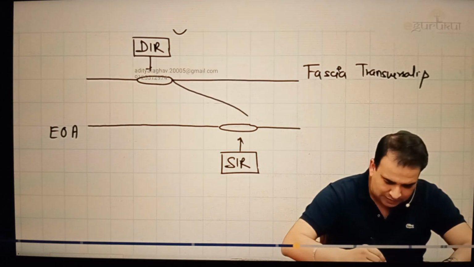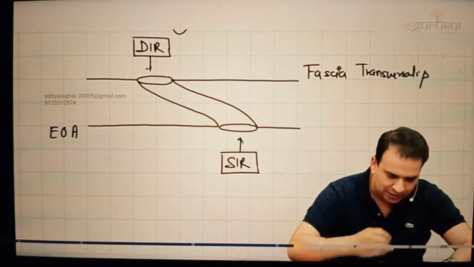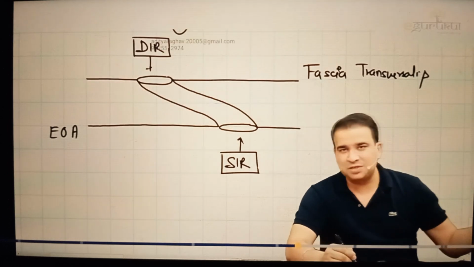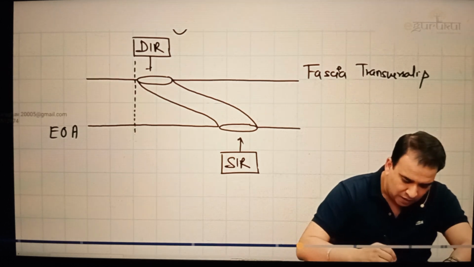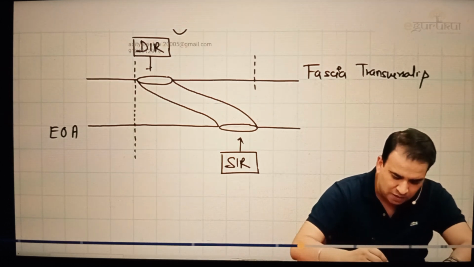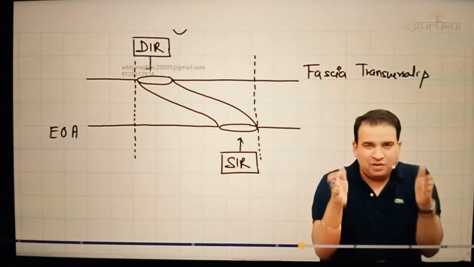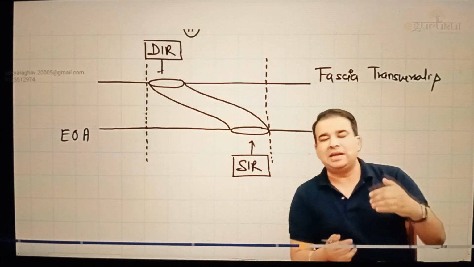Now what you see, that this canal extending between the deep and the superficial inguinal ring is what you call the inguinal canal. That is the inguinal canal, which stretches between the deep and the superficial inguinal ring. If I draw a line from the margin of the deep inguinal ring and also from the margin of the superficial inguinal ring, that will give me a detailed idea about the boundaries. Now I've limited the inguinal canal, and I can see precisely what structures are forming the anterior wall and the posterior wall.